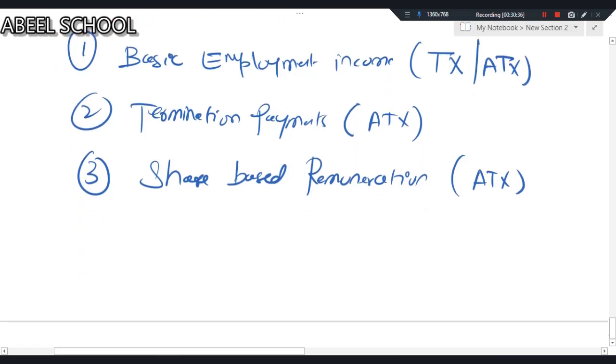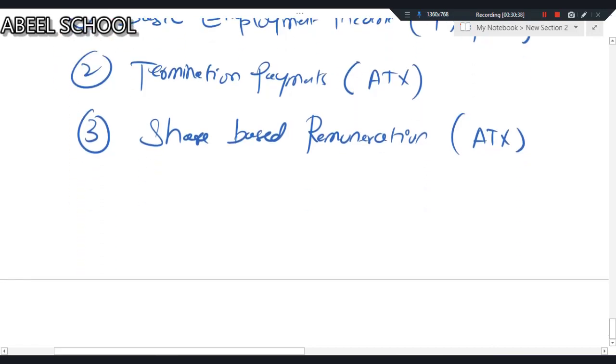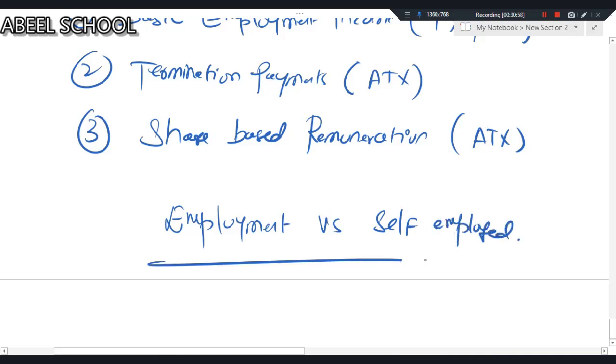Okay. Now let us discuss a few points: what are the differences between self-employed and employed. I'm just giving you the idea, because you never know. You may face a 2 marks question relating to the differences between employment and self-employment. Just because of that, let me give you the idea.